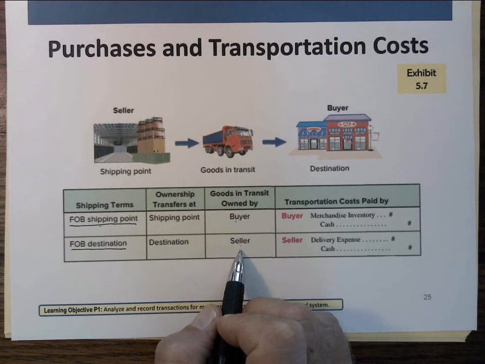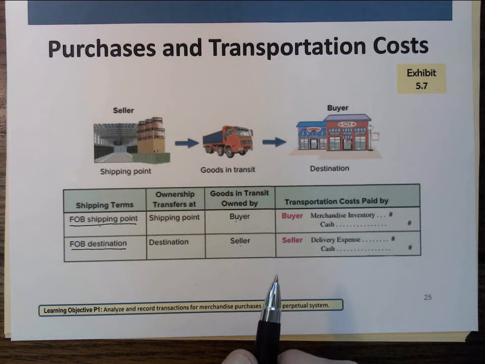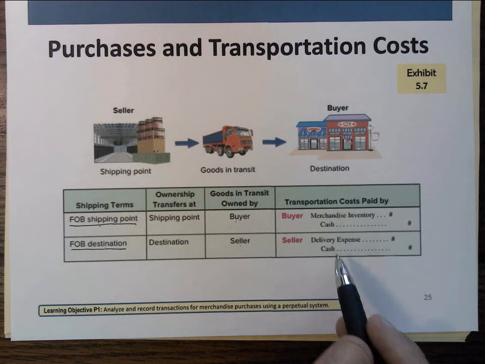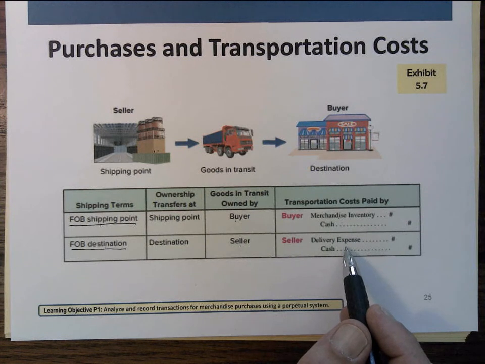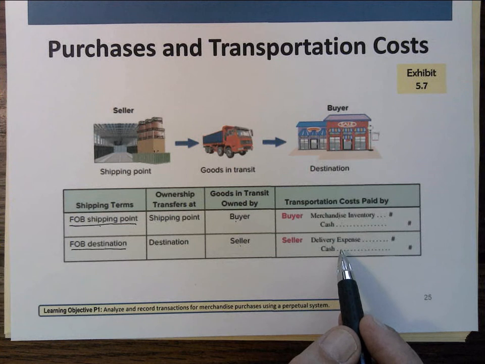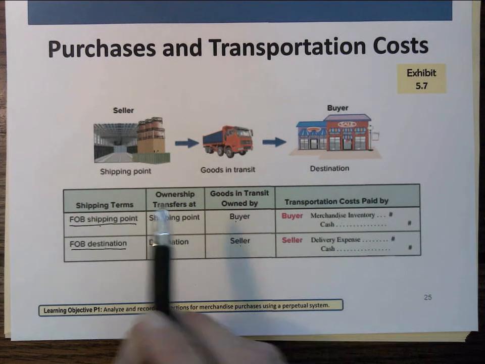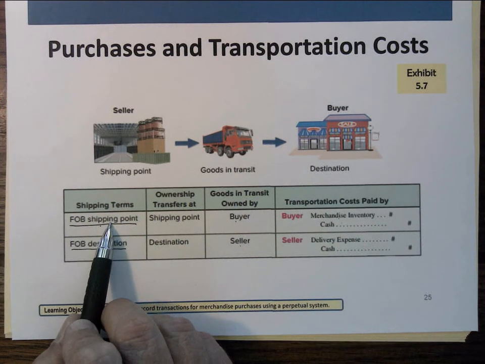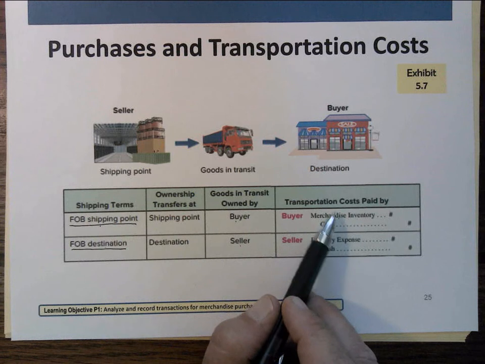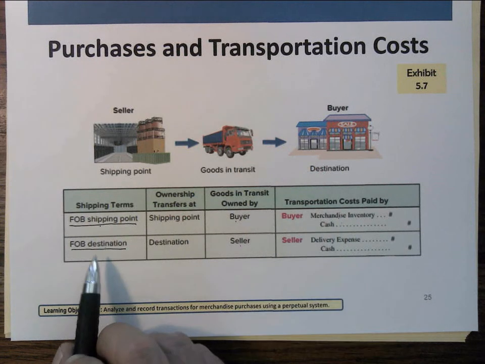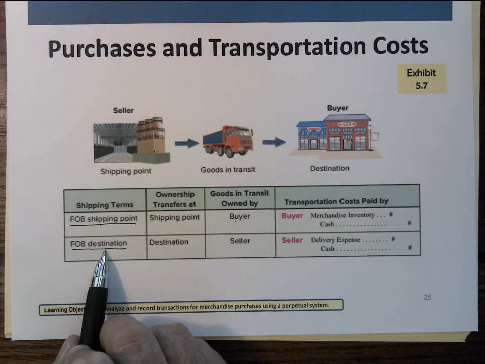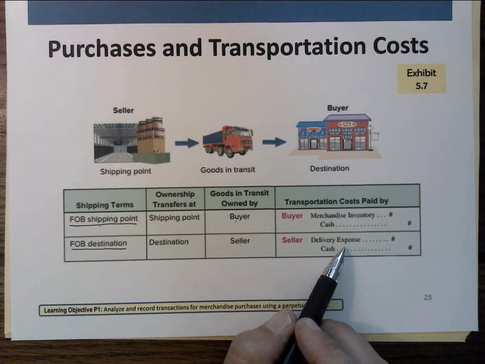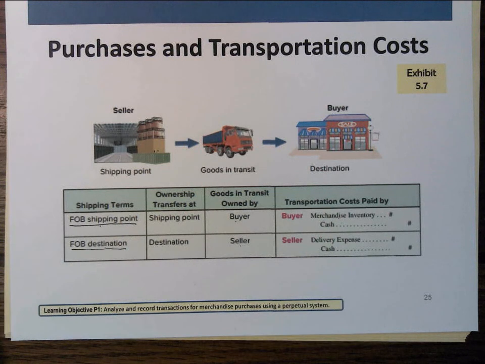Now, when we're selling things and we have to pay the freight, that's an expense. That's a cost of making that sale. So I debit delivery expense and I credit cash to record the payment of freight costs. So free on board shipping point: the buyer pays the freight and adds it to inventory. Free on board destination: the seller pays the freight, and it's an expense. It's a cost of doing business.